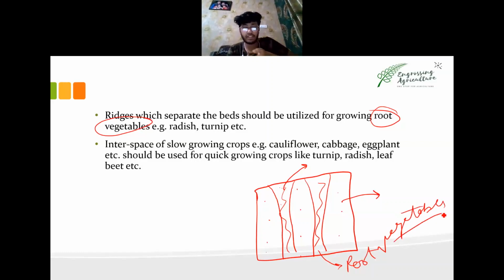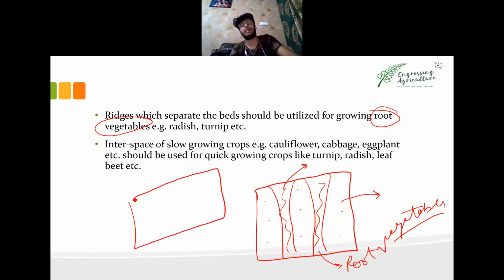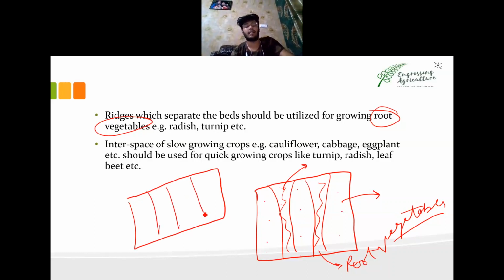Next, the interspace of slow growing crops should be filled with rapid growing crops. If these are slow growing plants like cauliflower, cabbage and eggplant, which take more time to grow, then use the space in between for quick growing crops such as turnip and radish, so that you have output throughout the year.